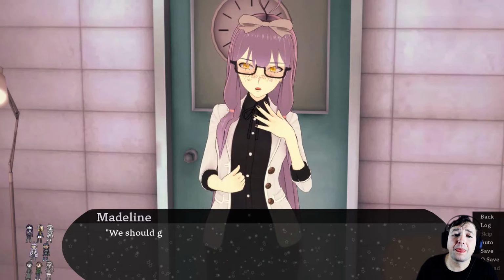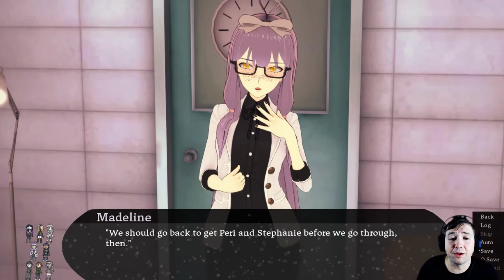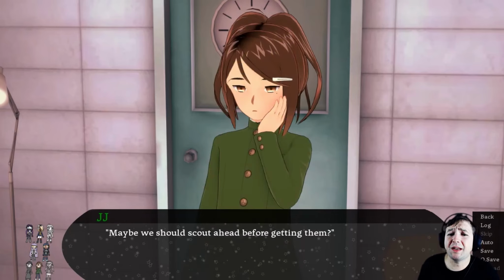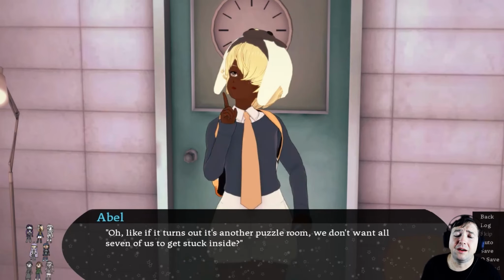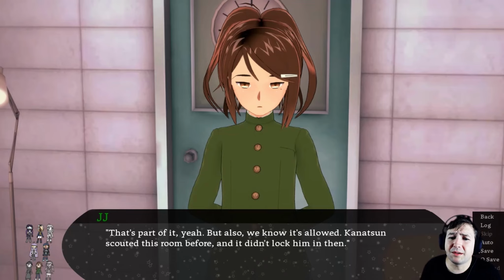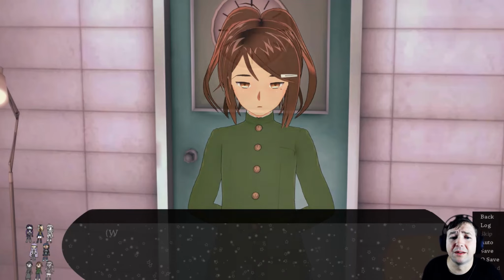Oh, it's open. We should go back to Perry and Stephanie before we go through them, assuming that the trapdoor will open again. Maybe we should just scout ahead before getting them. Oh, like if it turns out it's another puzzle room, we don't want all 7 of us to get stuck inside. That's part of it, yeah, but also, we know it's allowed. Kanatsun scouted this room before, and it didn't lock him in either.